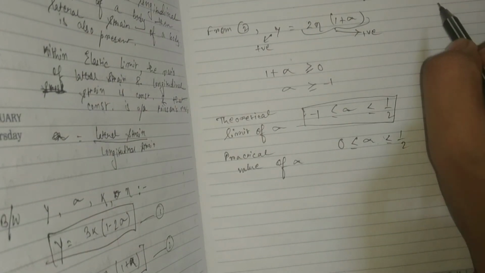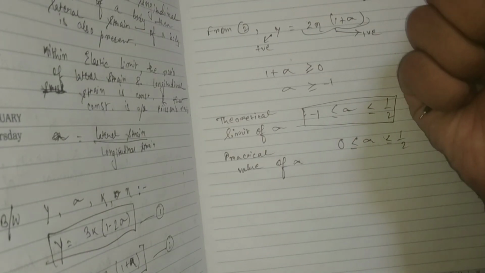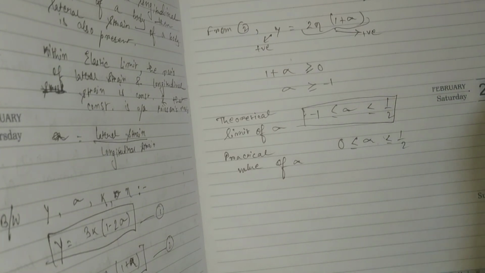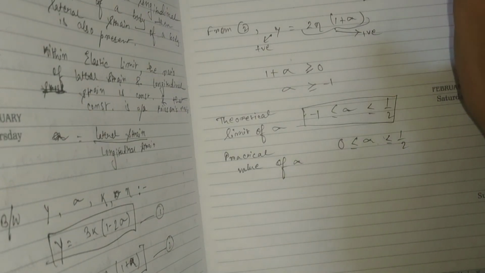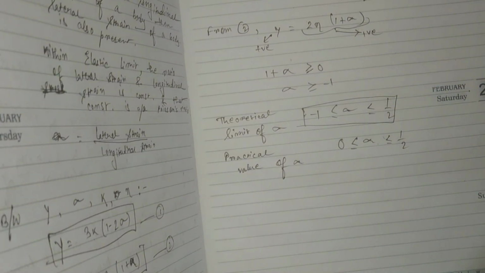Suppose there is one rod, we are pulling the rod, and the radius of the rod is also increasing while the length is also increasing. That can never happen.